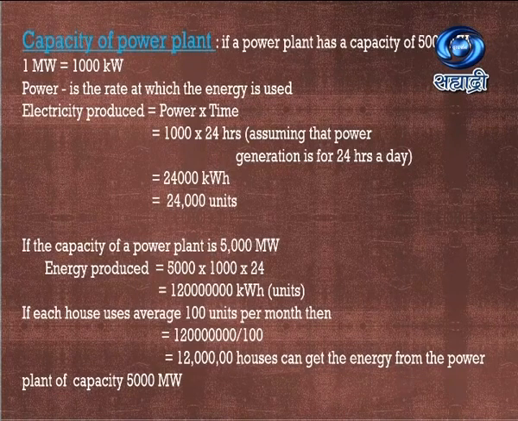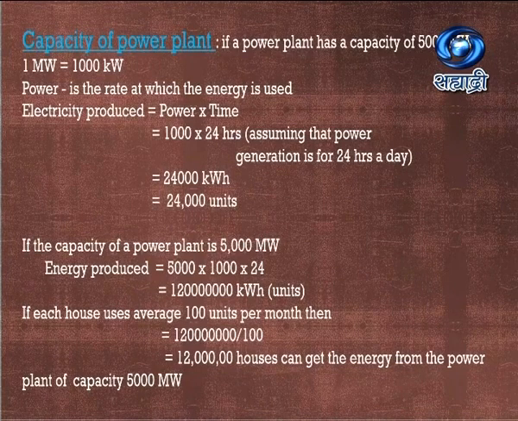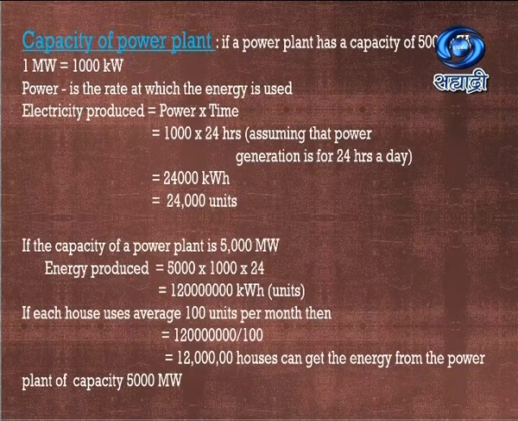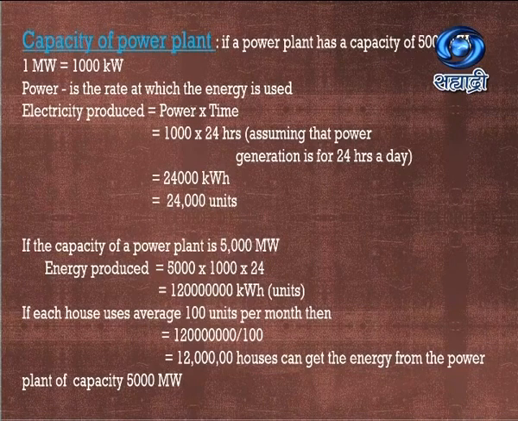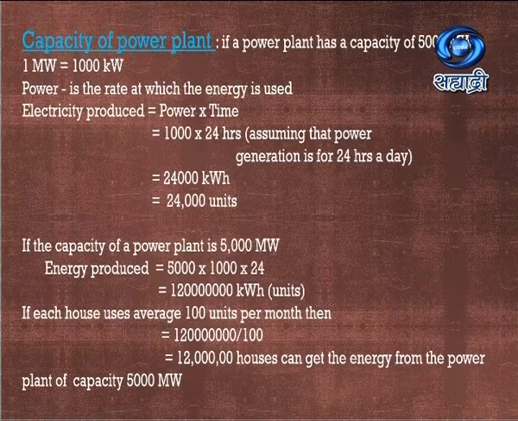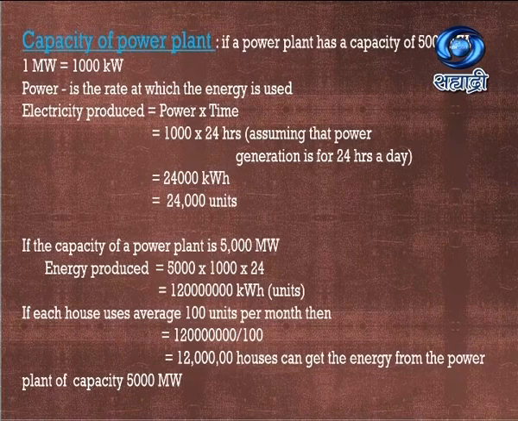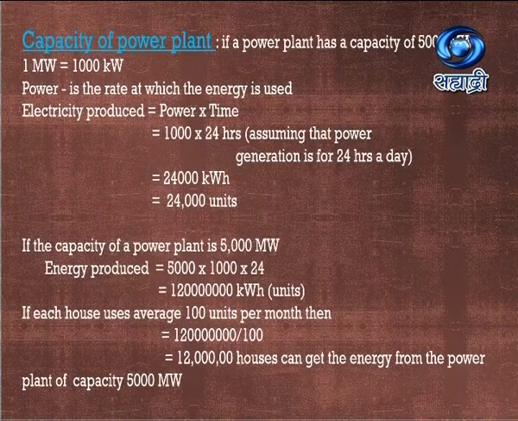Now for a particular plant, in the earlier picture there was a power plant showing a number of 5000 megawatt. So how much energy will be produced by that power plant? Energy produced will be 5000 into 1000, as we have done in the earlier part, multiplied by 24 hours. That is going to give us 12 crore kilowatt hour. That means 12 crore units.